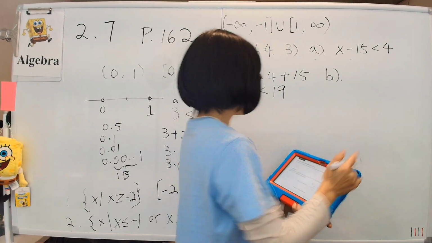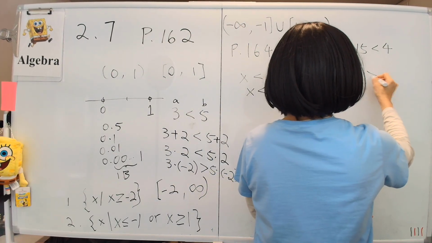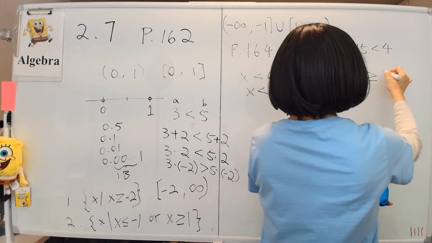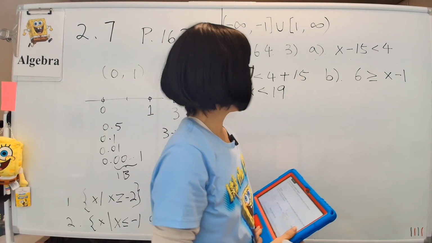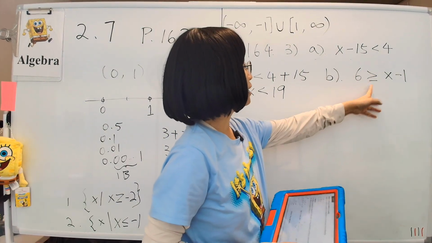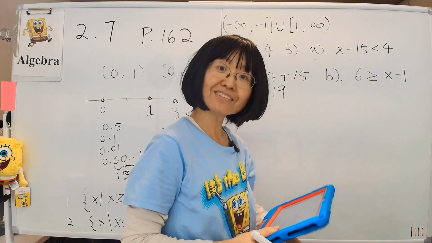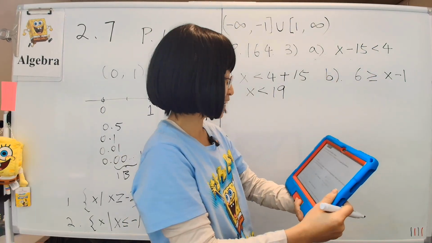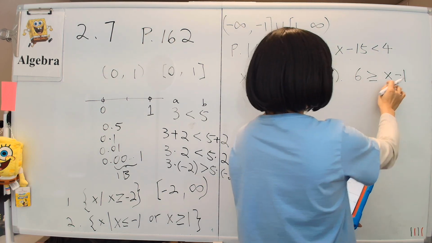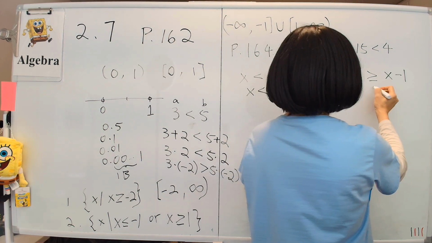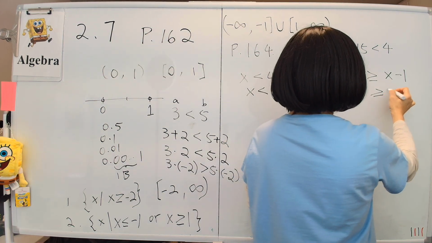So part B, we have 6 is bigger than or equal to x minus 1. If the problem starts out with bigger than or equal to, then you just keep it that way. If it's just less than, you keep it that way too. Just stick with whatever they give us. And I like to keep x positive, so we'll write it like this, and then we'll keep the x here.